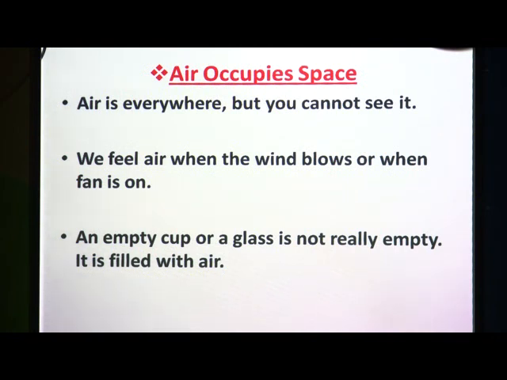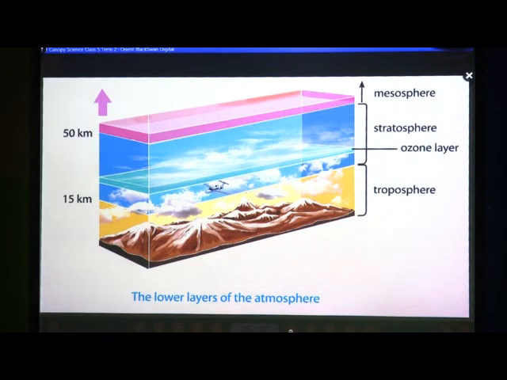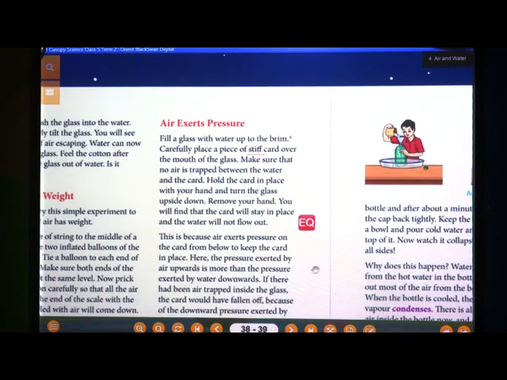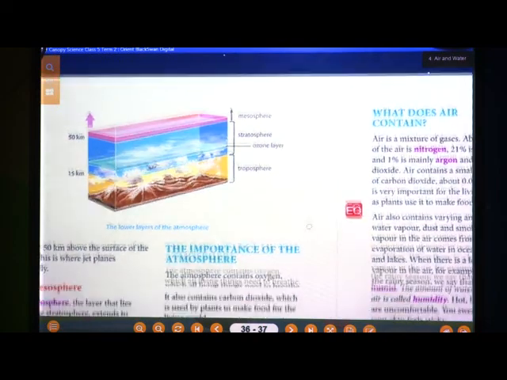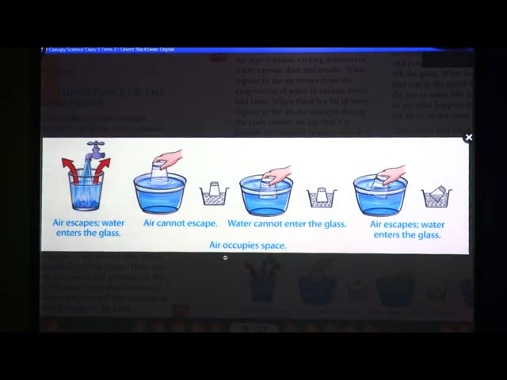And here is an easy way to show that air occupies space, but due to some technical reason, we are unable to show the experiment here. You can do it at your home in the presence of your parents. So, here I will show only the diagram. From that diagram also you can get the idea how exactly air occupies space.